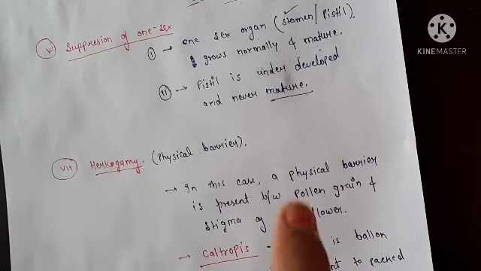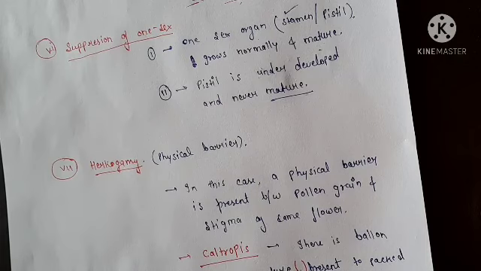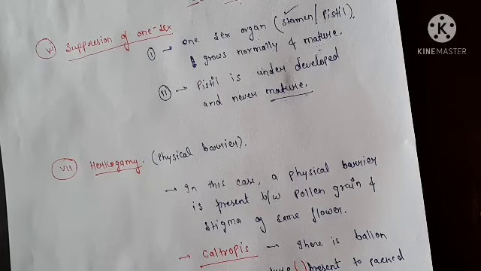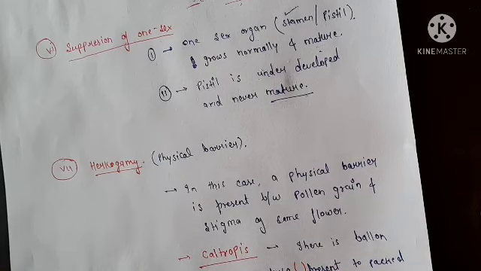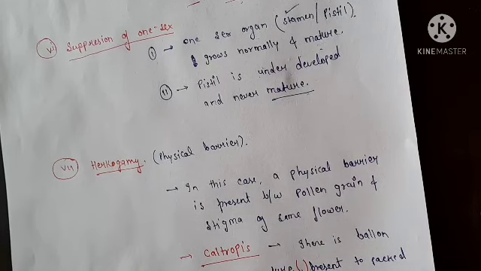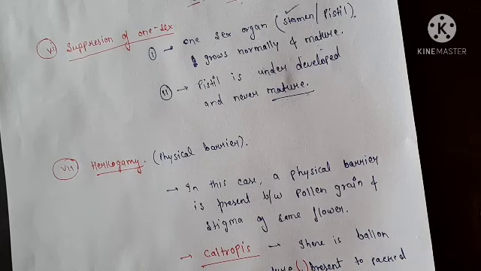Suppose in one flower there is pollen grain and stigma. The pollen grain has a coating, a balloon like structure, in Calotropis. That balloon like structure is called pollinium, through which self pollination is prevented and the flower is adapted for cross pollination.